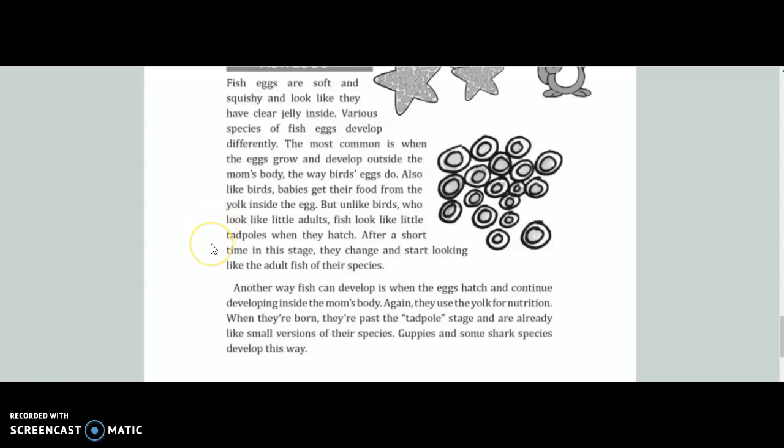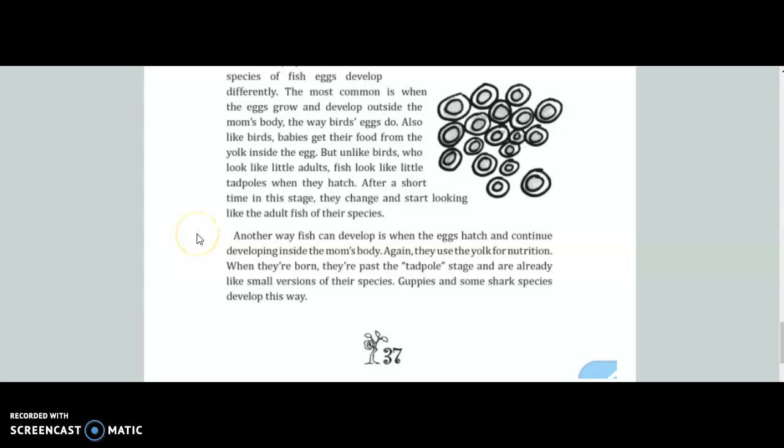After a short time in this stage, they change and start looking like an adult fish of their species. Another way fish can develop is when the eggs hatch and continue developing inside the mom's body. Again, they use the yolk for nutrition. When they're born, they're past the tadpole stage and already like small versions of their species. Guppies and some shark species develop this way.